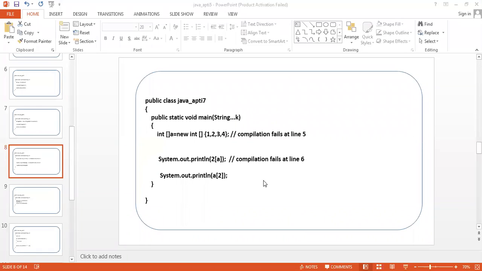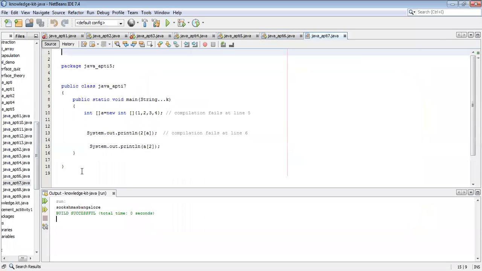It worked fine, sir. Is it possible to initialize like this also? Yes, sir, it worked fine. We'll get the output 0, 1, 2, 3. Yes, sir. So we'll go for the next.